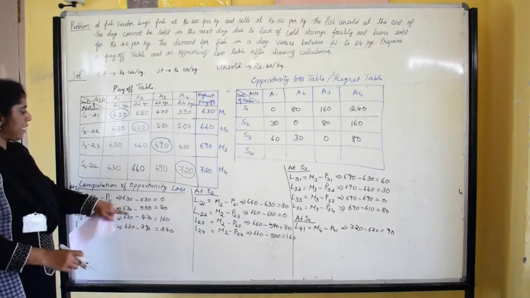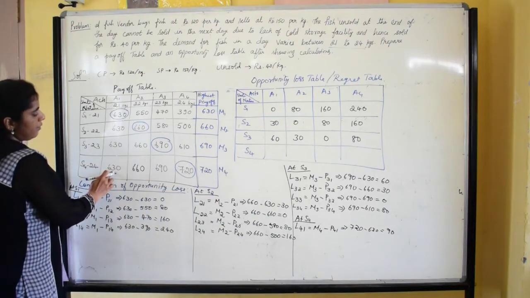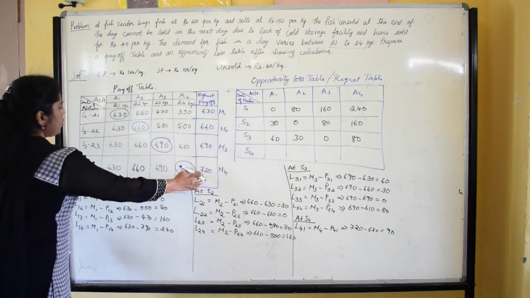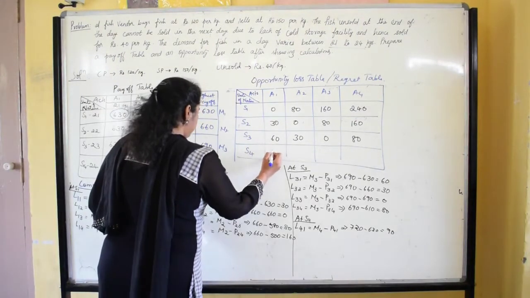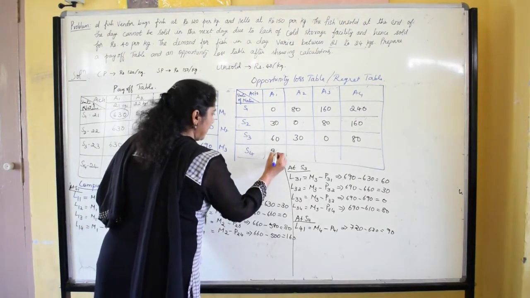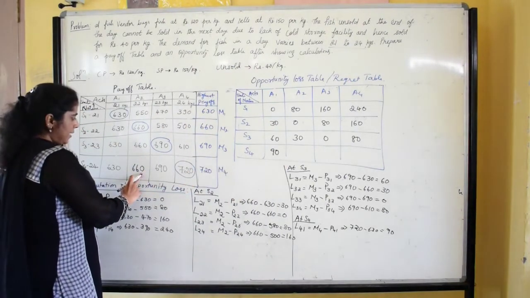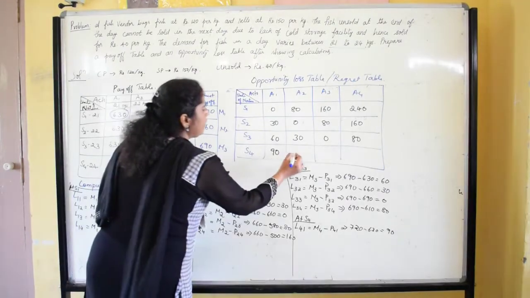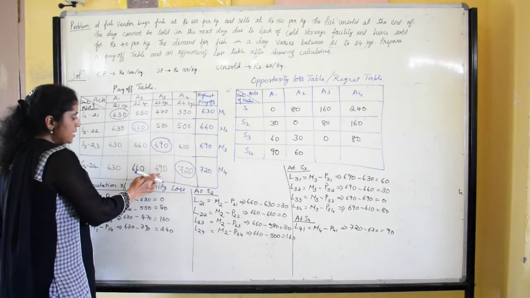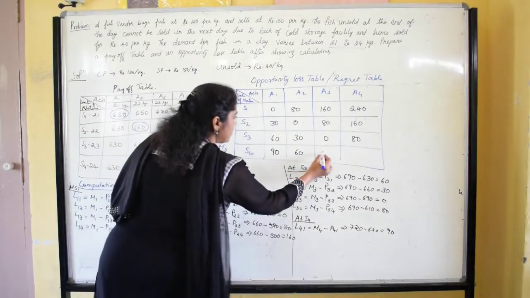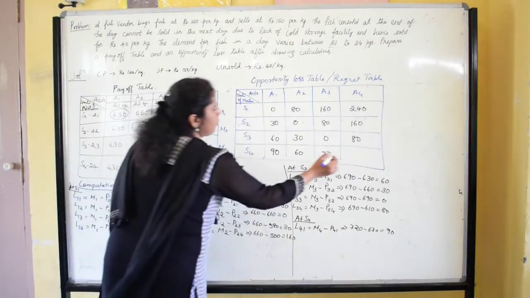Then 720 minus 660 will be 60. Then 720 minus 690 is 30, and 720 minus 720 is 0.